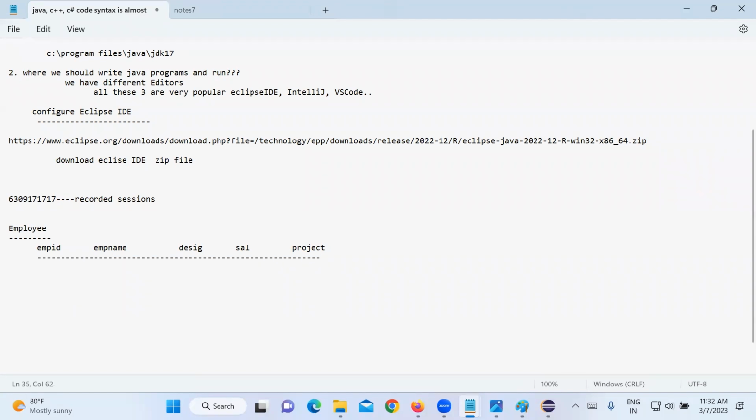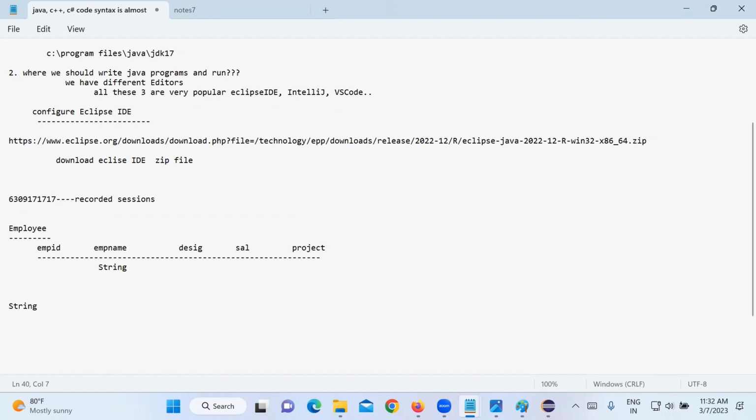In employee name, can I store employee name as 1, 2, 5, 7 like this? No, right? Employee name should allow to store only characters. Characters, also single character or multiple characters? Multiple characters. If you want to store multiple characters, then that is called a string.